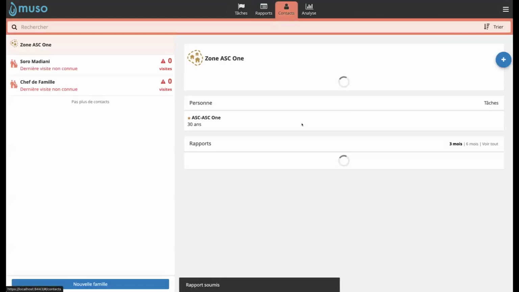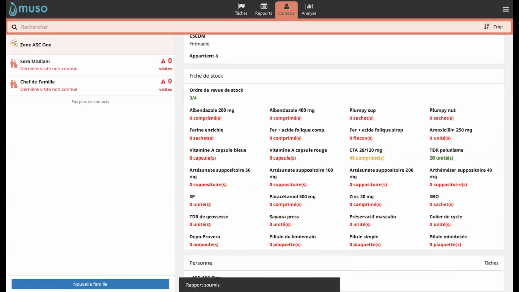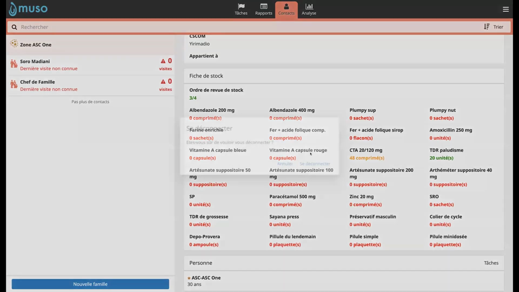So at this moment, I accept it, I confirm, I see that this was put today, I click on next. And effectively, the CTA here, when I go to my contacts and look at my stock, I actually see that instead of 50 for the CTA, I have 48. If it was refused, it would still be 50 here and the supervisor would have a task. When he accepts the quantity, his stock will not be updated, because the quantity when it will be accepted will not update the storage.